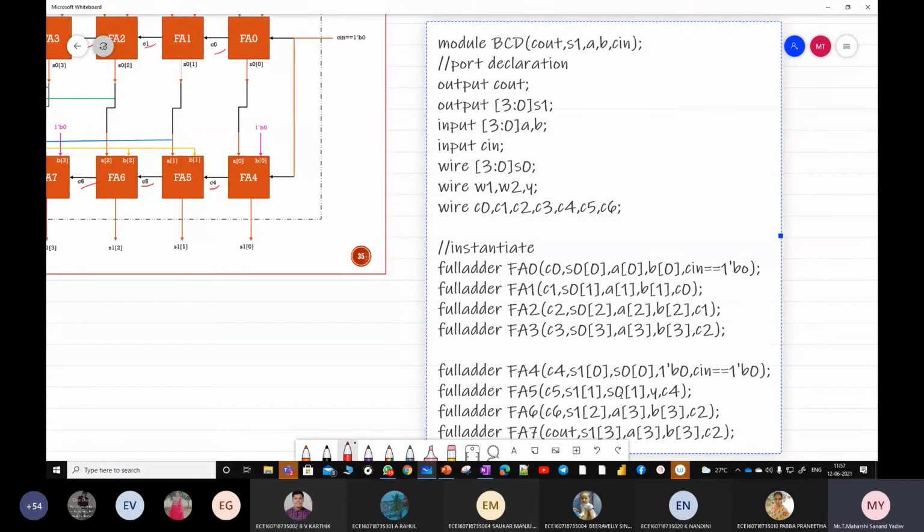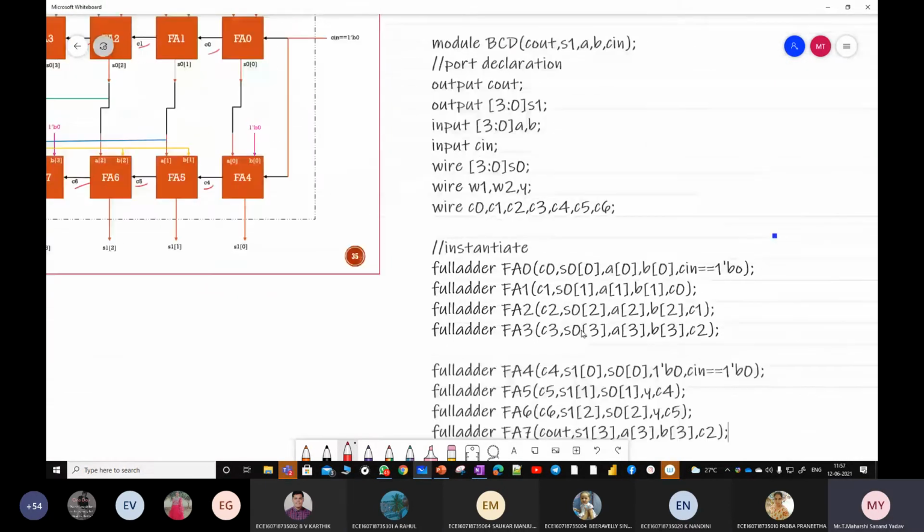For FA6, output is C6. S1 of 2 is the output. And here it should be S0 of 2. Okay. What about B? Y. Should be Y. What about carry? Carry C5. C5.